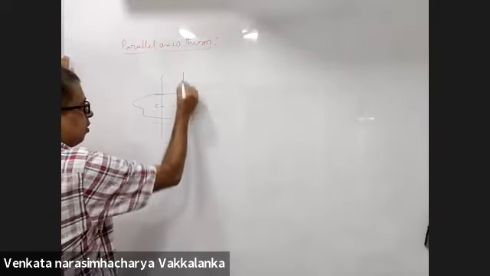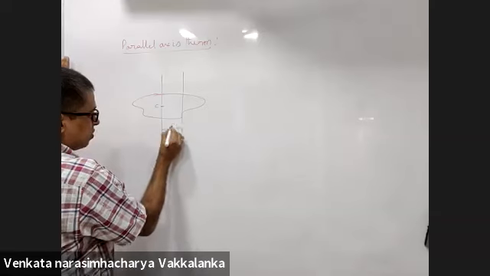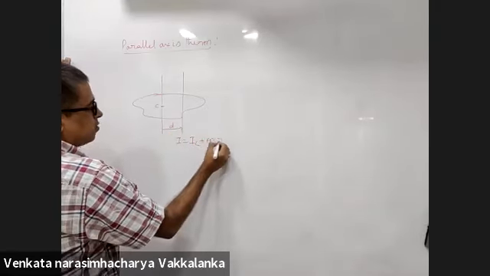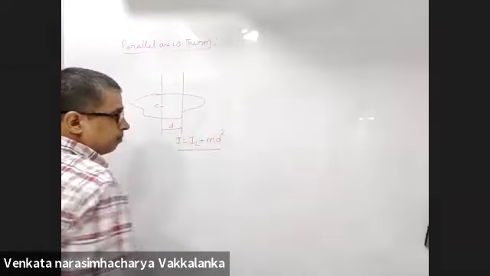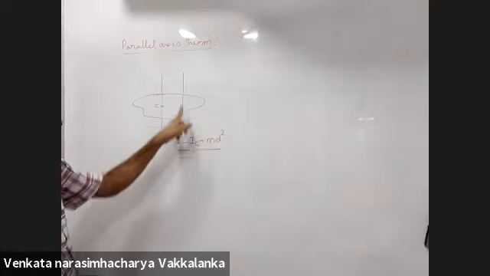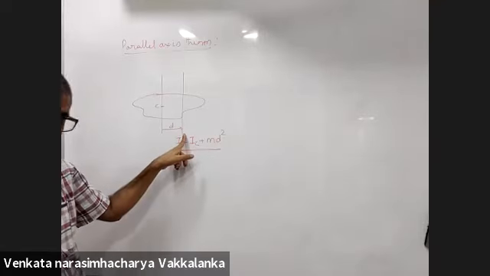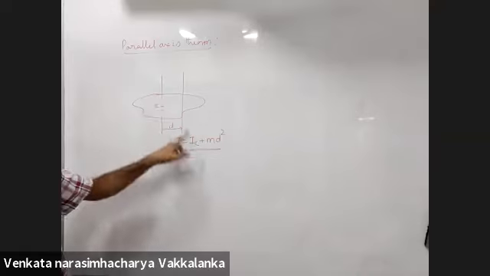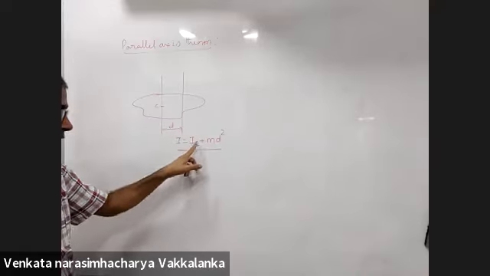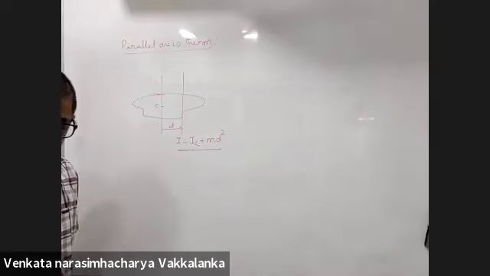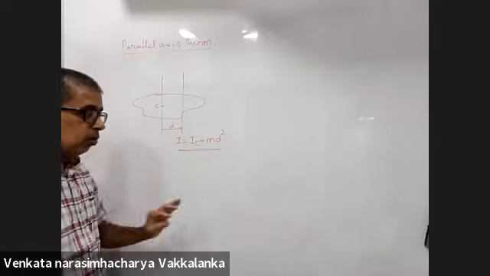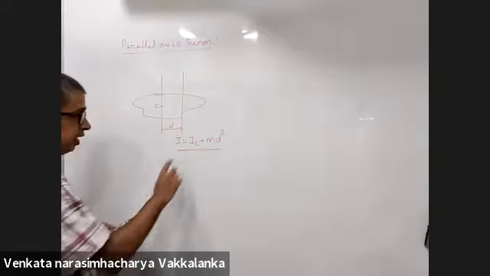Moment of inertia of the body about this parallel axis will be I is equal to IC plus M into D square. Right? Now, two conditions compulsory.